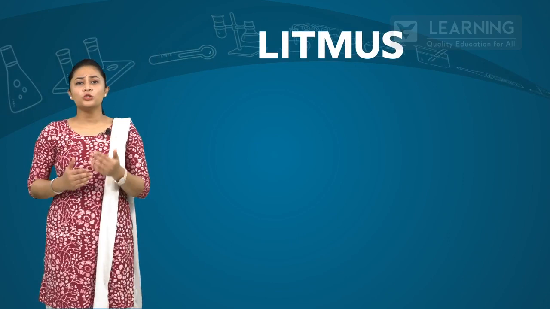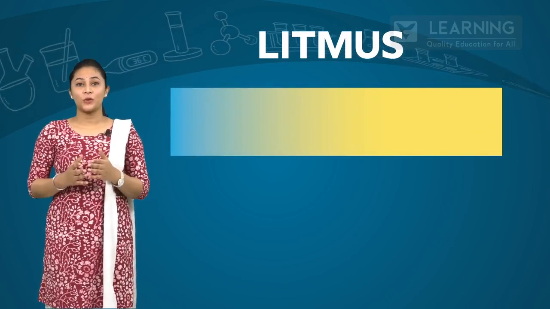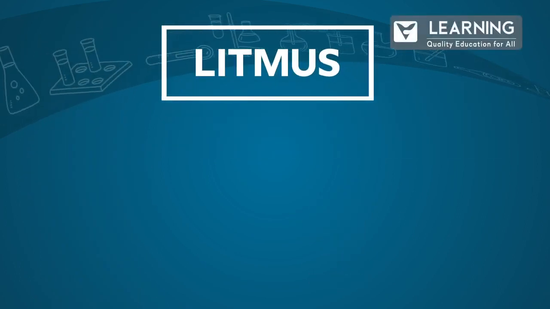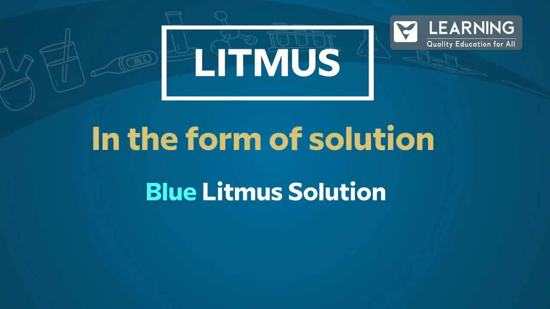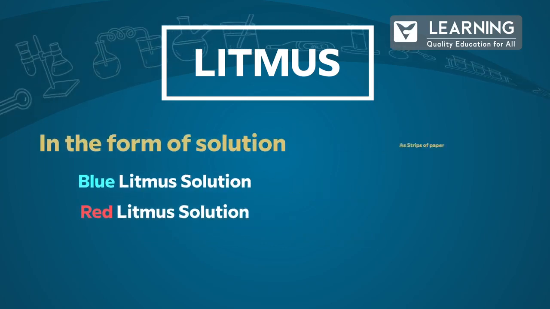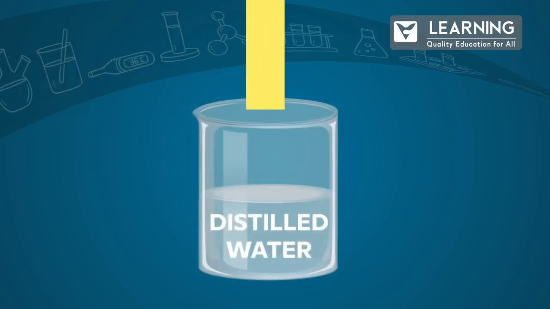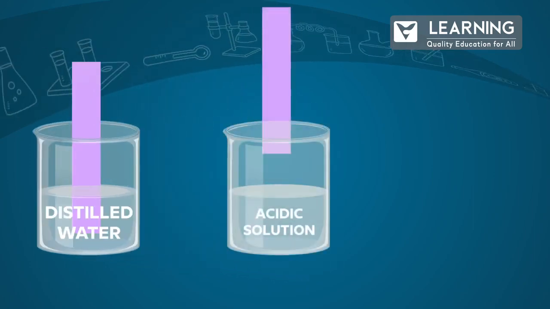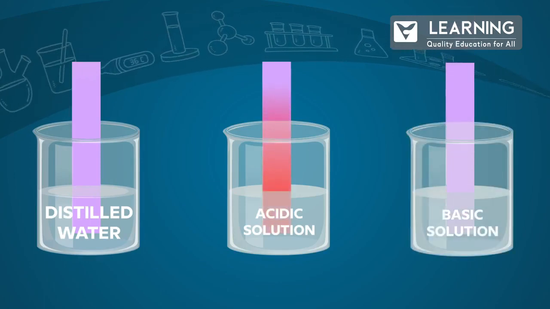Litmus. The most commonly used natural indicator is litmus, which is extracted from lichens. Litmus is available in two forms. In the form of solution, we have blue litmus solution and red litmus solution. As strips of paper, we have blue litmus paper and red litmus paper. In distilled water, the color of litmus is purple. When added to an acidic solution, it turns red, and when added to a basic solution, it turns blue.